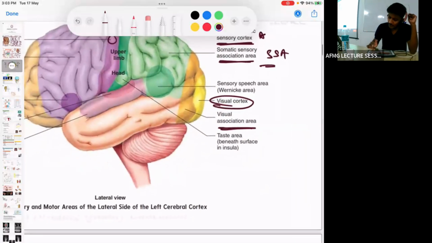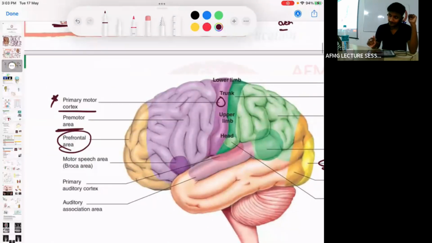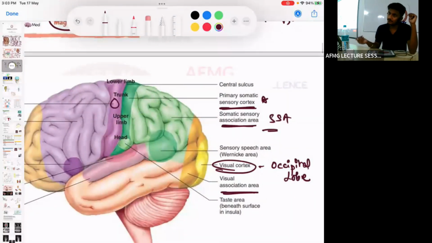So visual cortex is located in which lobe? Motor cortex and mainly parietal lobe, बाकी भी होता है. Okay, so motor cortex in the parietal lobe, sensory cortex in parietal lobe. No issues with this, याद रखो.